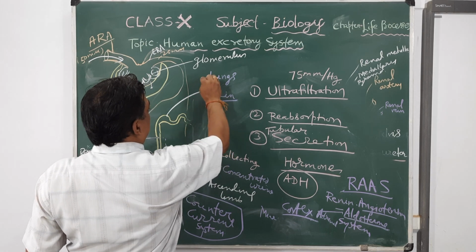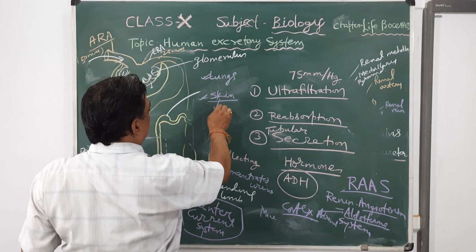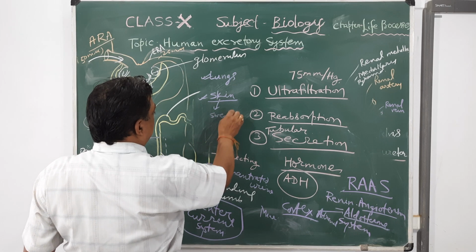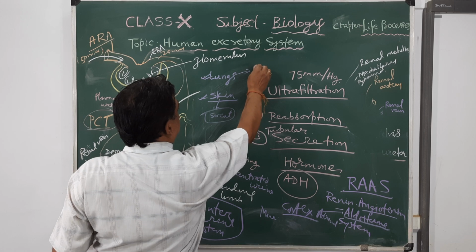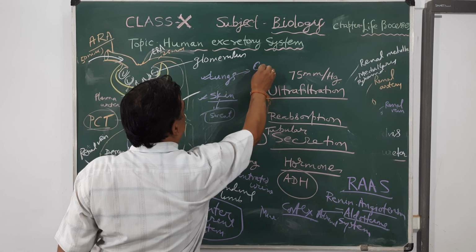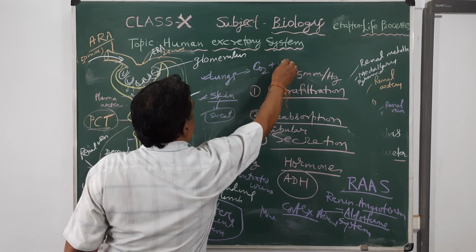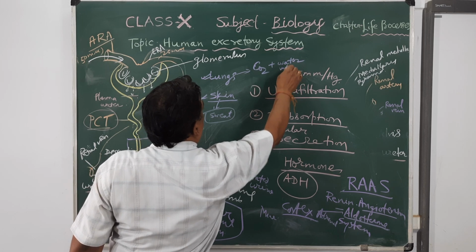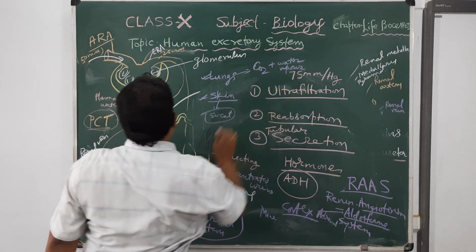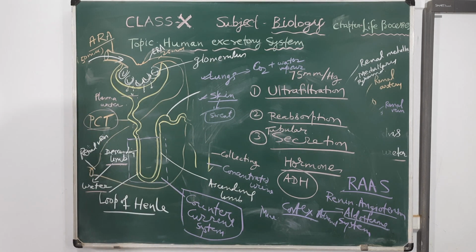Skin is also very important because it produces sweat. And lungs are chiefly responsible for releasing CO2 and also produce water vapor. But kidney plays the key role in the excretion. Besides kidney, lungs and skin also help in removal of waste products.